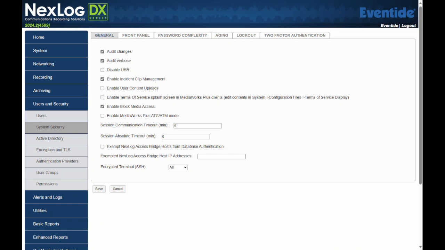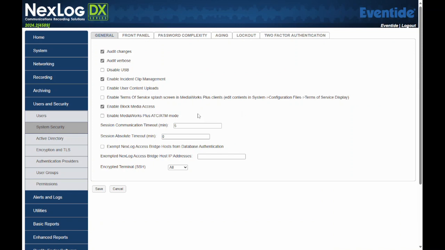I'll be using an Eventide Nextlog DX model recorder with software version 2024.2. The Terms of Service display splash screen is verbiage that you can present to the user when they're logging into the MediaWorks software. It lets them know that their actions are being monitored and audited, so it can be any of the legal verbiage that you need to present to your users.